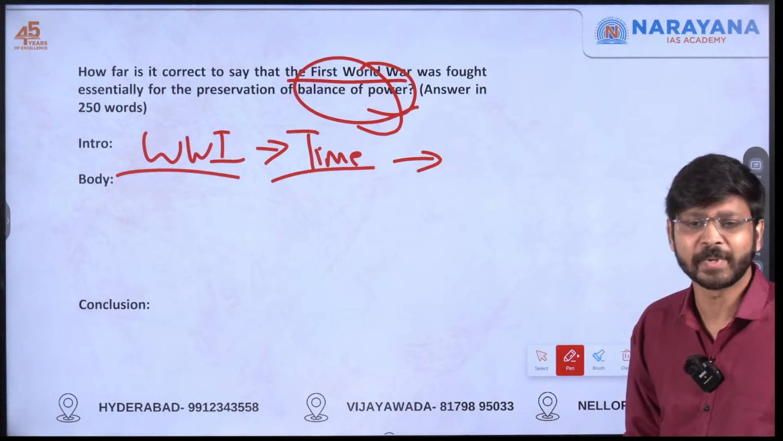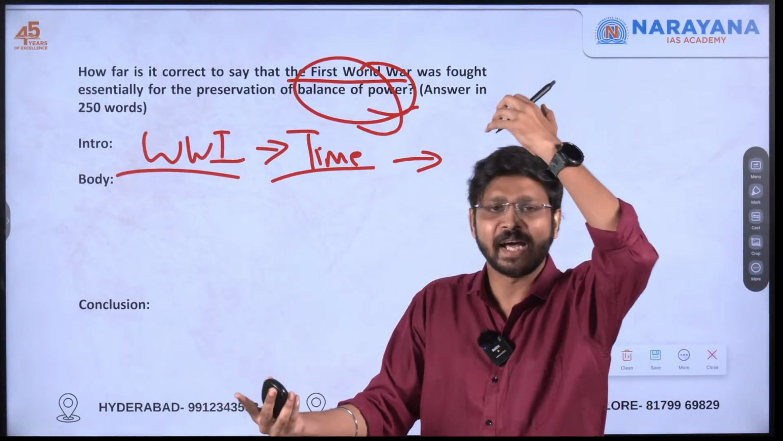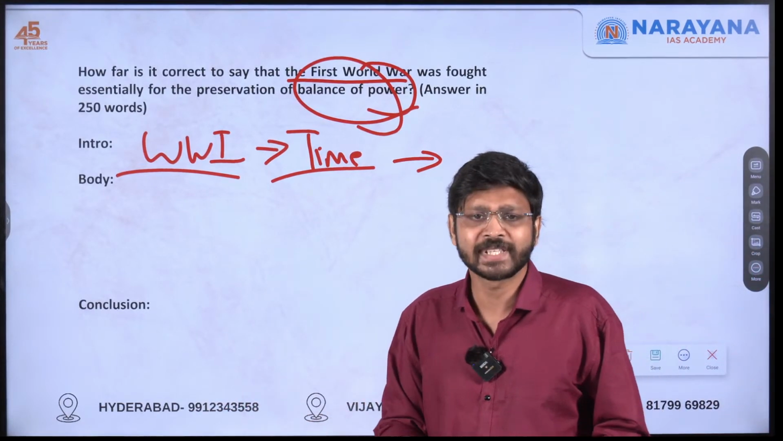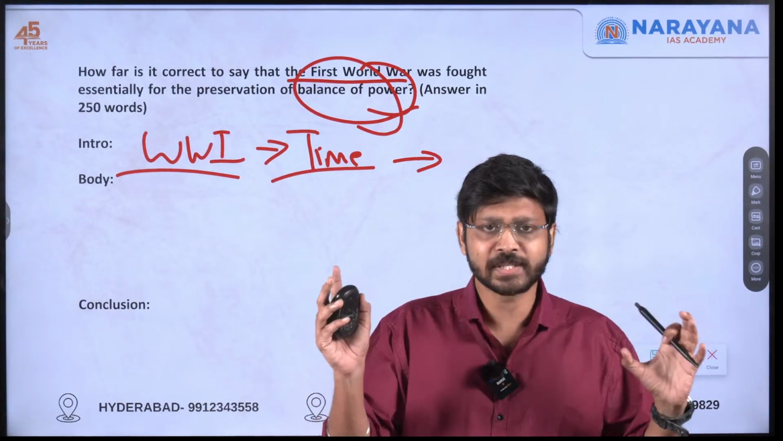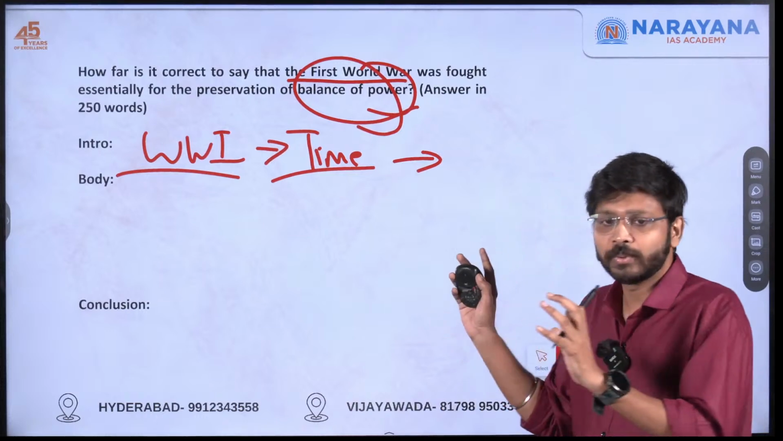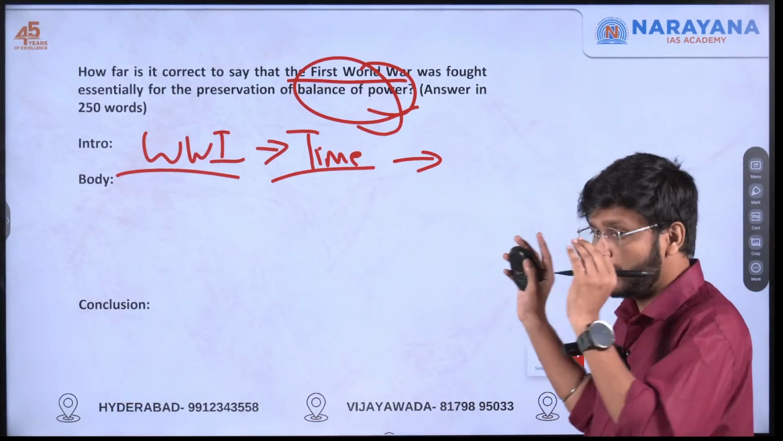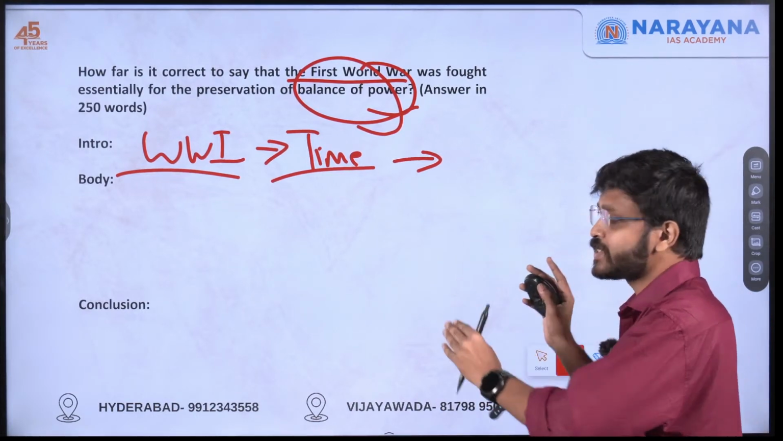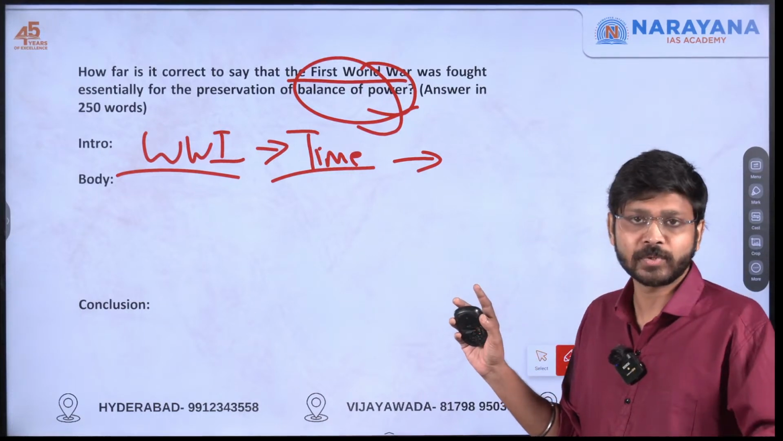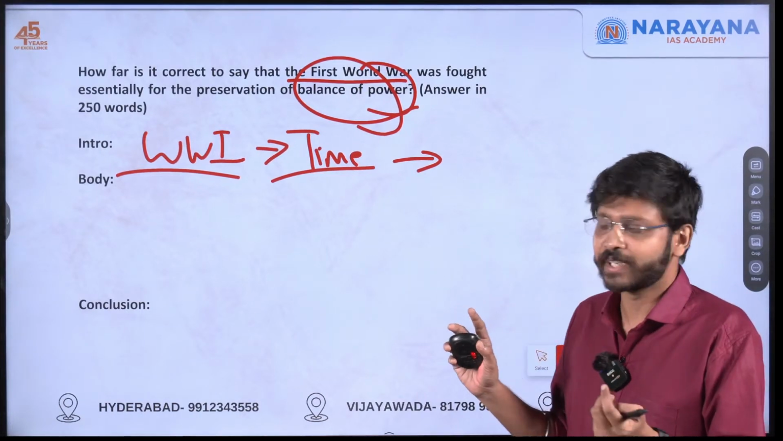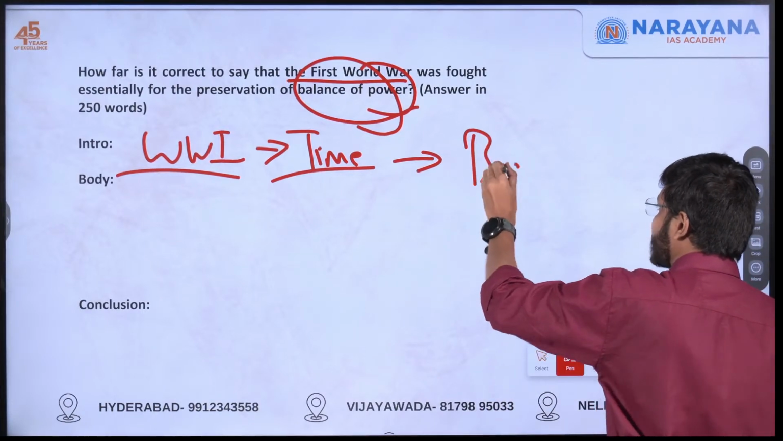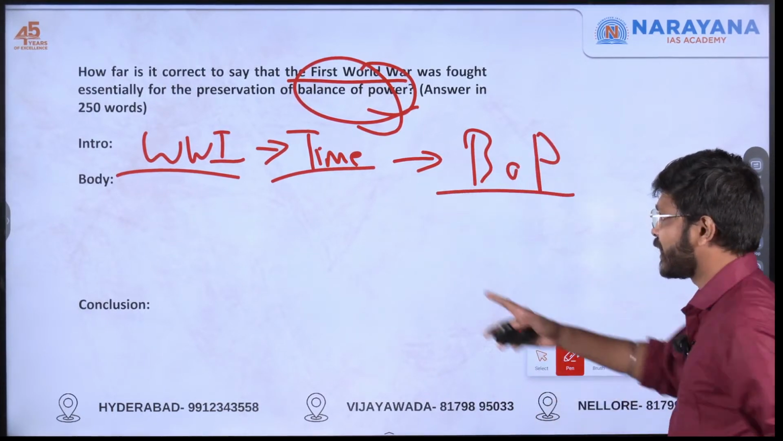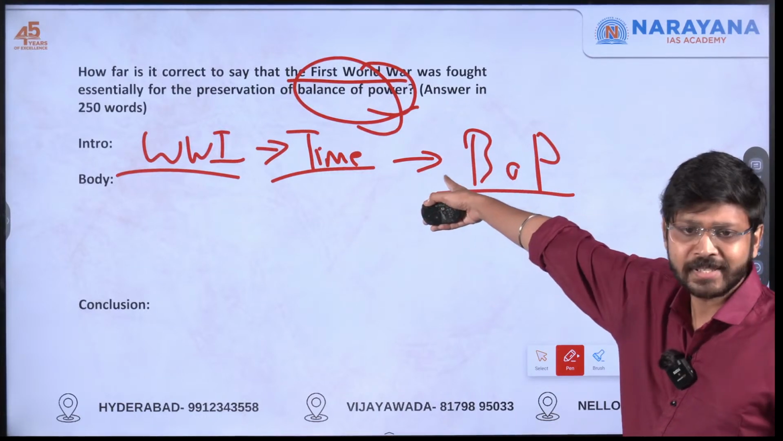But this is a GS paper. Don't go deep into the balance of power and all. Balance of power basically means no country should be dominating. That is balance of power, and you have to substantiate it based on whether you agree that it was for balance of power or it was not for balance of power. So we can introduce what is a balance of power, along with the timeline of the World War.